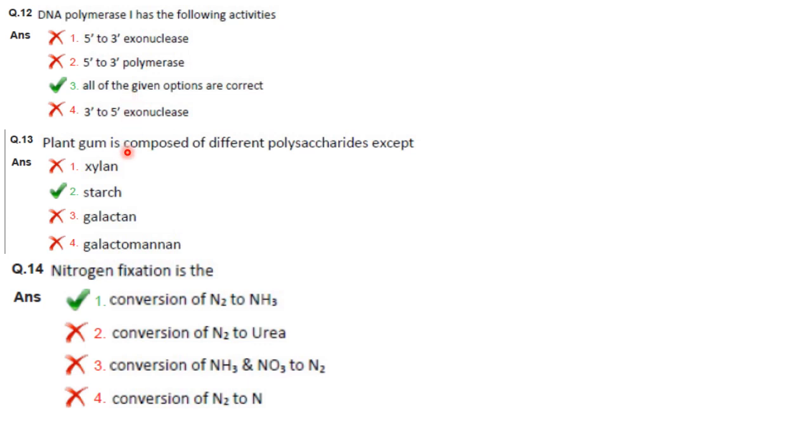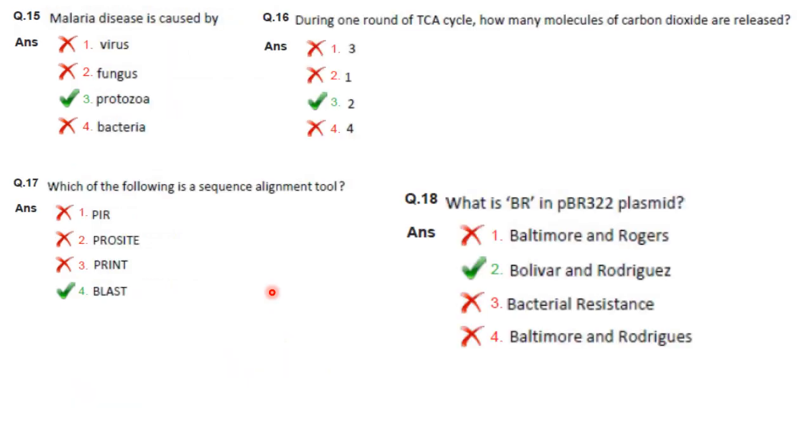Then next one. Plant gum is composed of different polysaccharides except starch. Then nitrogen fixation is the conversion of nitrogen to ammonia. Then malaria disease is caused by protozoa. It is caused by Plasmodium parasites which spread to people through the bites of infected female Anopheles mosquitoes. And Plasmodium is a protozoan.